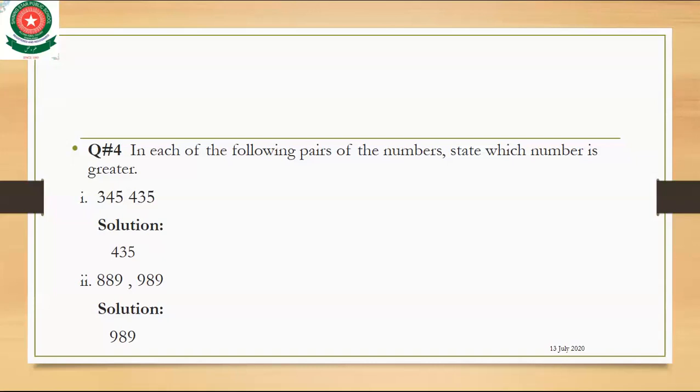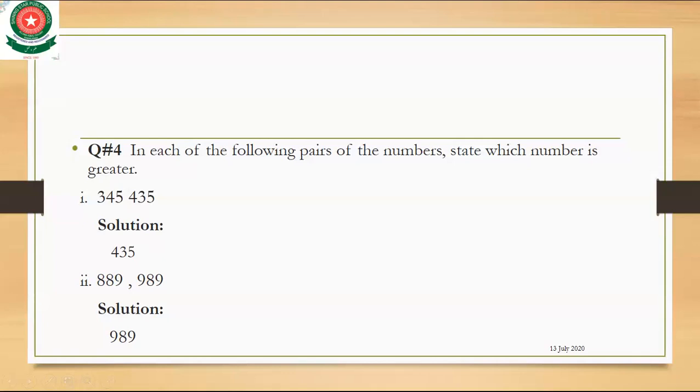Why is 435 greater? Because see the first digit: here in the first number 3 comes, and here in the second number 4 comes. So it is natural that 435 is greater than 345.